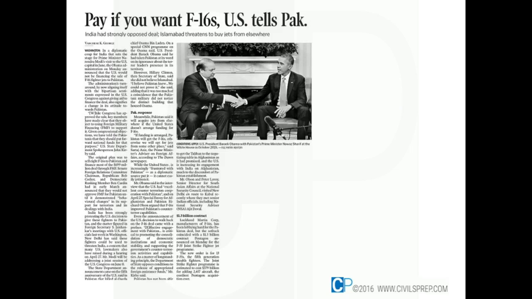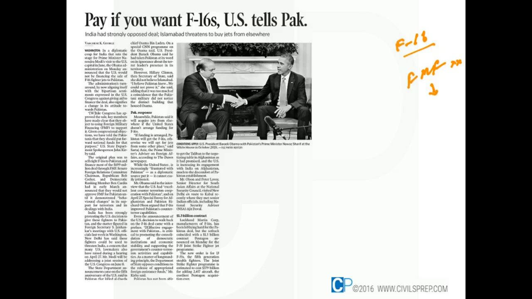Now in US-Pakistan relations, the US has promised to supply F-16 fighter jets to Pakistan under its foreign military financing scheme. It was to be approved by the Congress, and Congress said that the F-16s, which will be provided free of cost to Pakistan, will be used against India rather than helping the US in counter-terrorism.